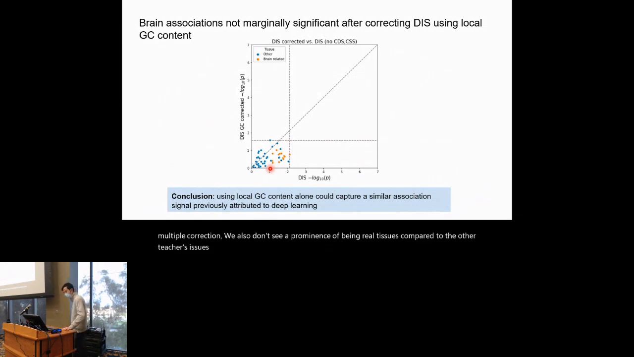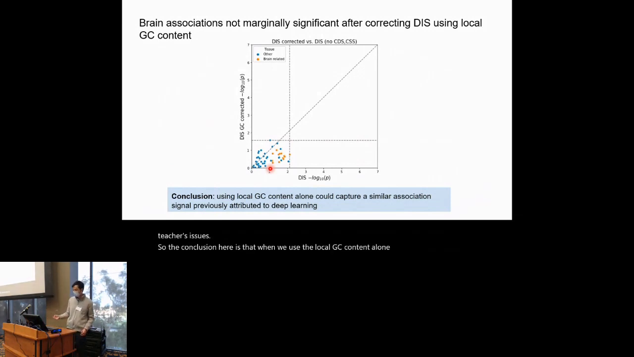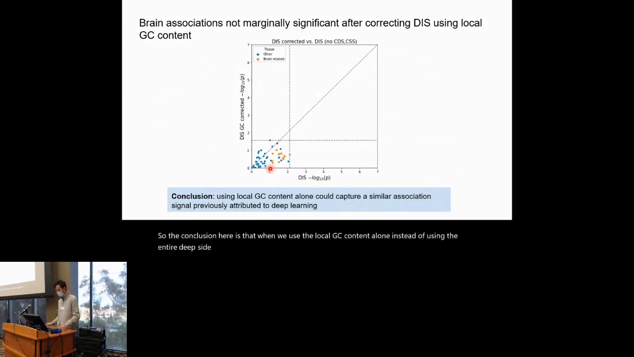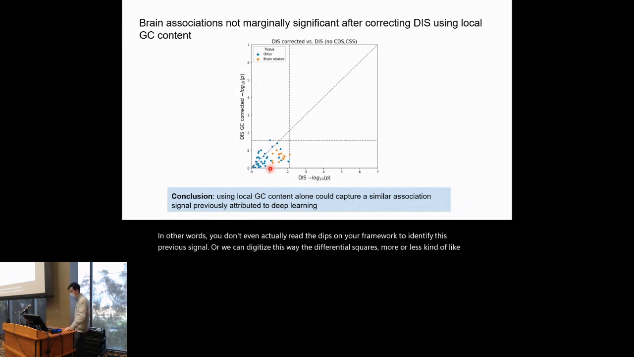So the conclusion here is that when we use the local GC content alone instead of this entire deep learning-based pipeline, we could already capture a very similar association signal. In other words, perhaps you don't actually need a deep learning framework to identify this brain-related signal. Or you can think of it this way: the deep learning-based score is more or less like a Rube Goldberg machine in this case.